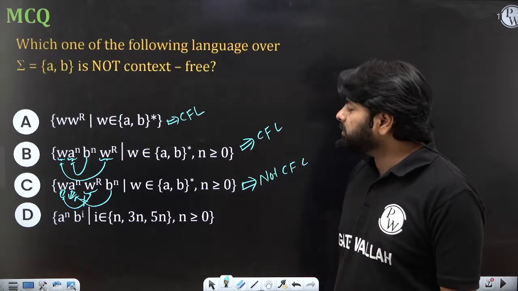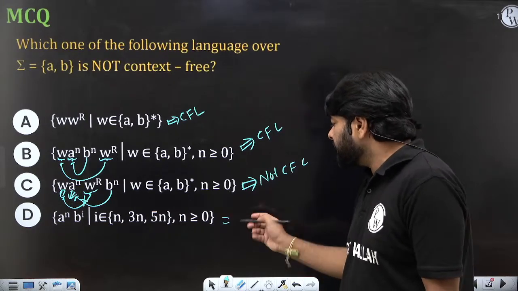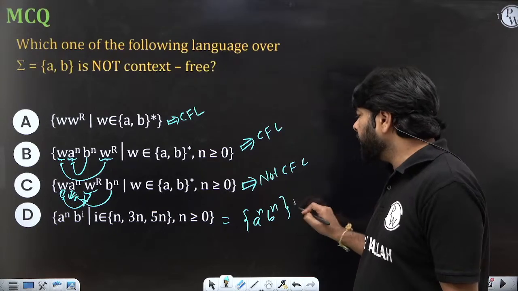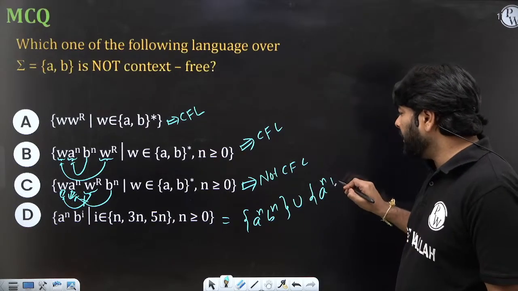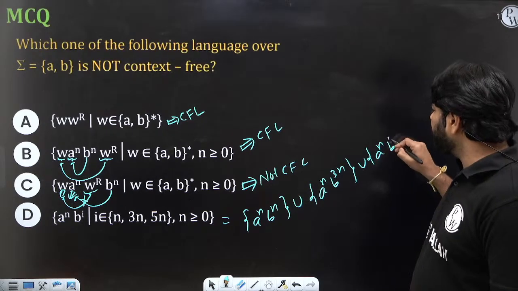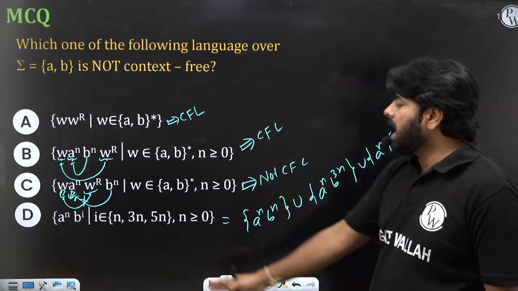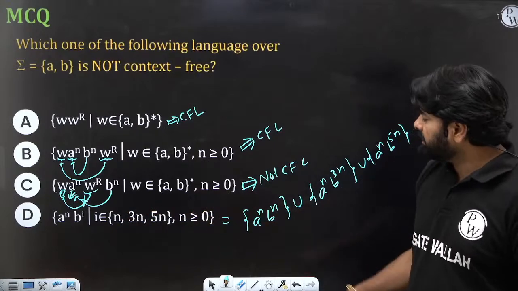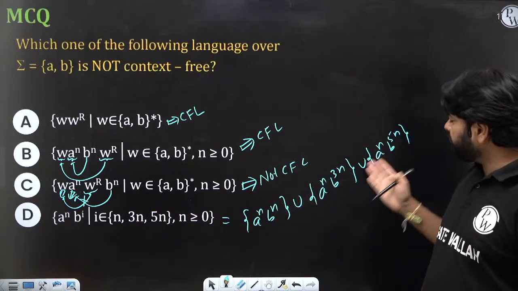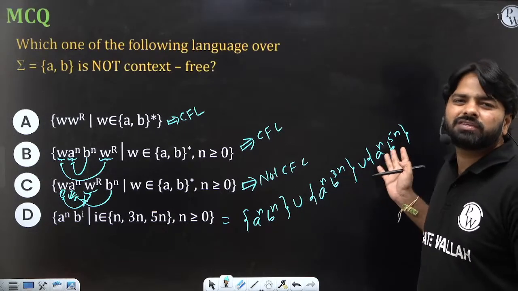And what about option D? Option D is so easy. It's simply A power n B power n union A power n B power 3n union A power n B power 5n, because here i belongs to n, 3n, 5n. So this is CFL, CFL, CFL, and the union of CFLs is a CFL.